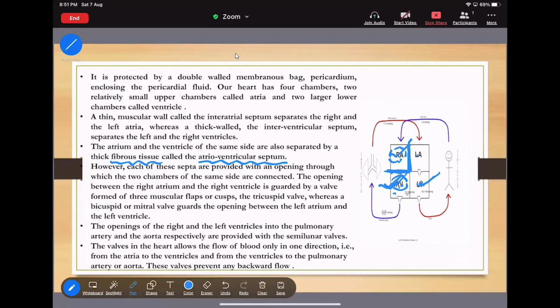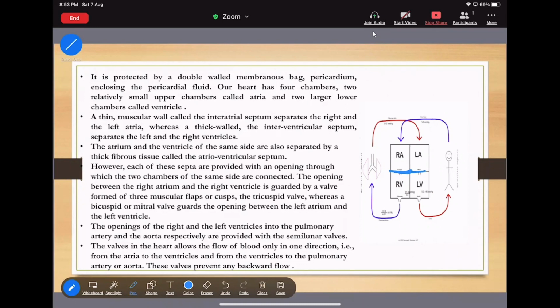Now move to the third septum. The atrium and the ventricle of the same side are also separated by the thick fibrous tissue. That means the third septum is present in between the right atria and the right ventricle. So there will be three septa. Now the fourth point. However, each of these septa is provided with an opening through which two chambers of the same side are connected.